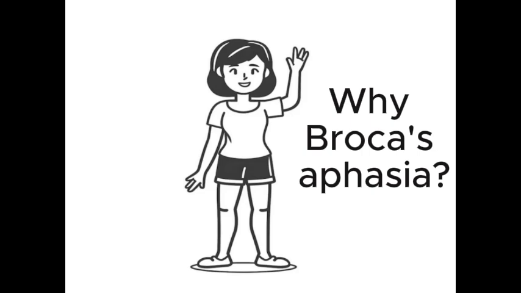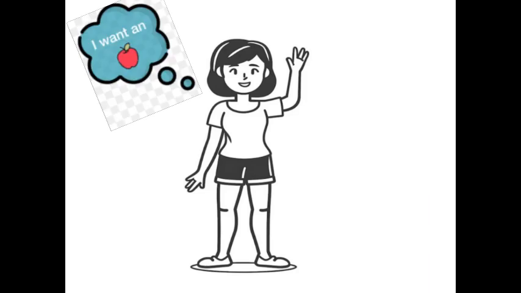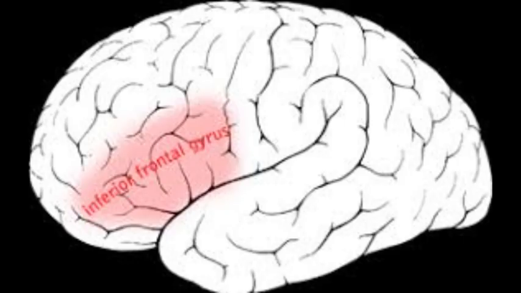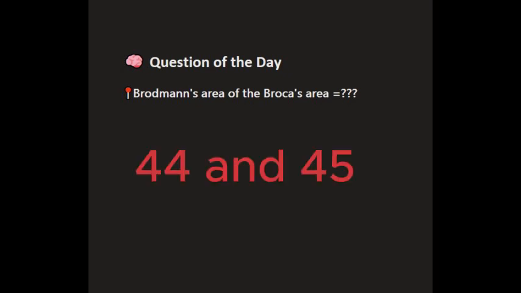Now, why Broca's aphasia? Remember that Broca's aphasia is an expressive aphasia and the patient can understand but cannot produce speech. It is often extremely frustrating because they know exactly what to say but they cannot just express it. And the lesion is in the inferior frontal gyrus supplied by the superior division of the MCA. Now, a quick one. Broca's area is area what? If you said area 44 and 45, you are absolutely correct.